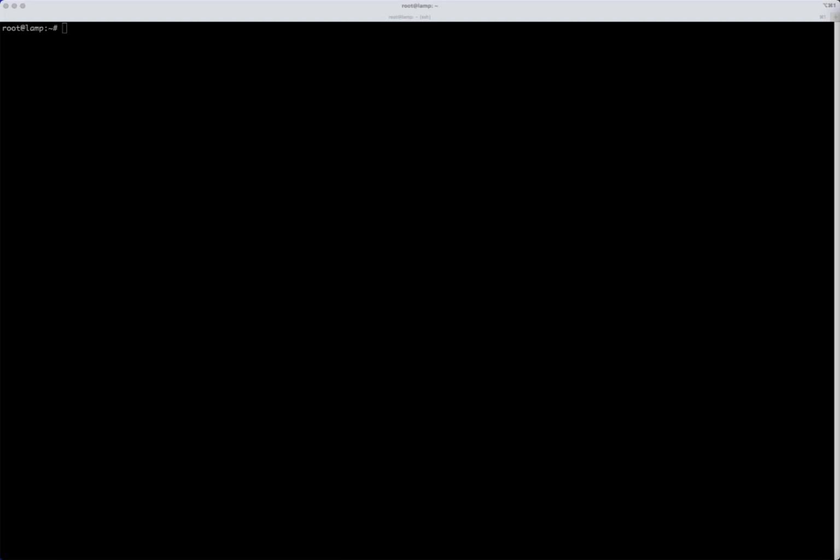So we want to run the following command. This command will choose the root user and set a password to what we have here, which will be password. This is probably not the most secure way to do it, but as far as I can tell, it's the most straightforward. So we'll run that command, and now the root MySQL user account actually has the password of password.